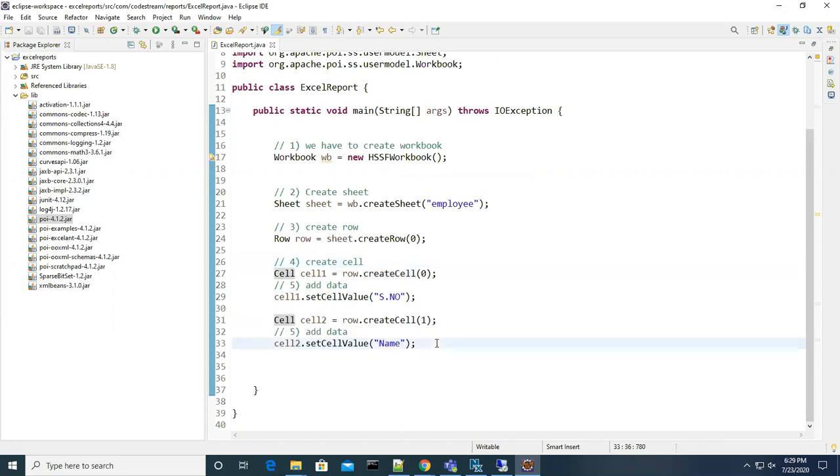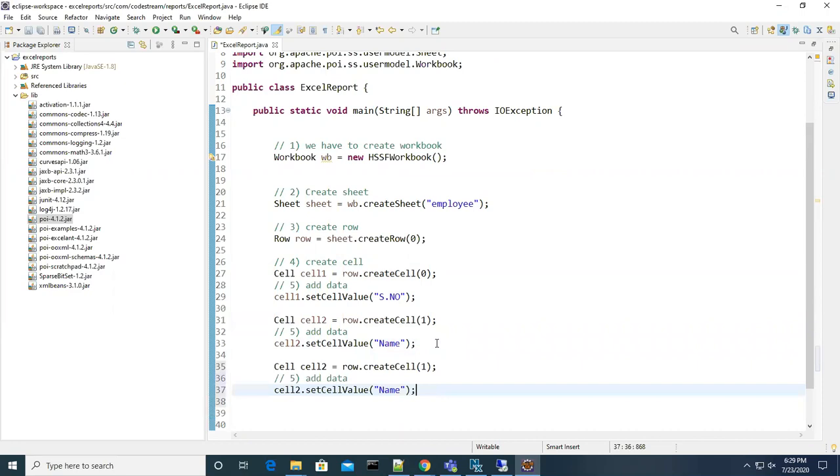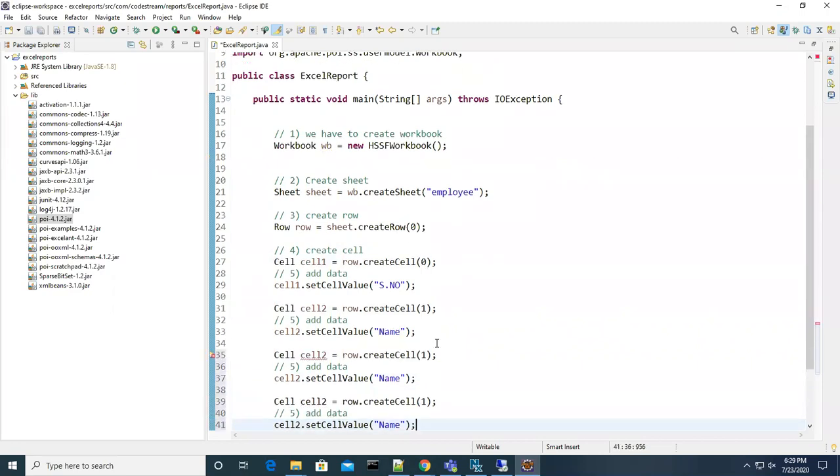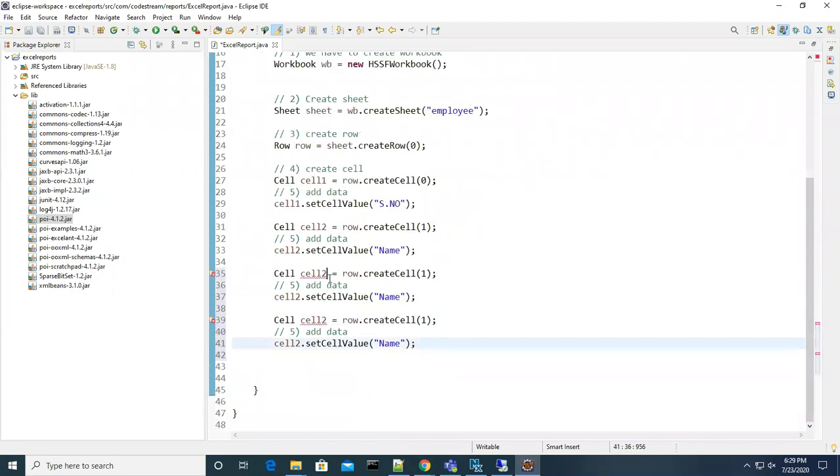Instead of that, you can do it another way also. For the first time, we will do it in the normal way. After that, we will try to use a control statement to avoid this duplicate code, since it repeats multiple times. We will do it in a looping manner, and we will see how to do that.